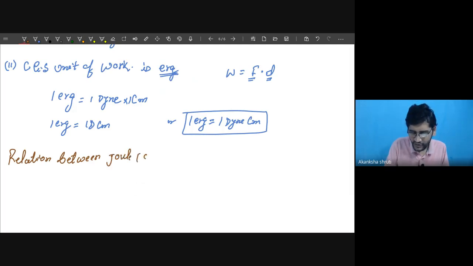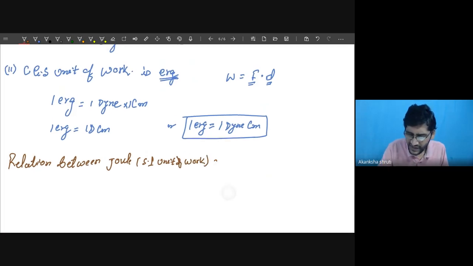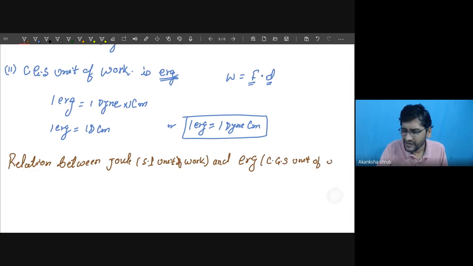It is our SI unit of work. And what is this erg? CGS unit of work. These are very easy things provided you are able to understand. If you are not understanding, it becomes very difficult.